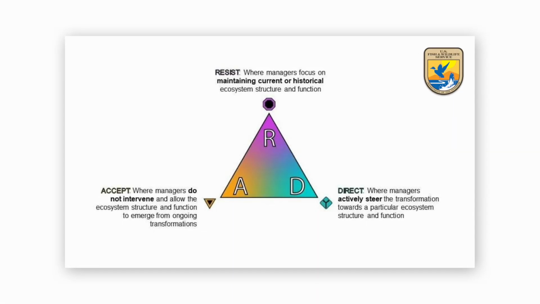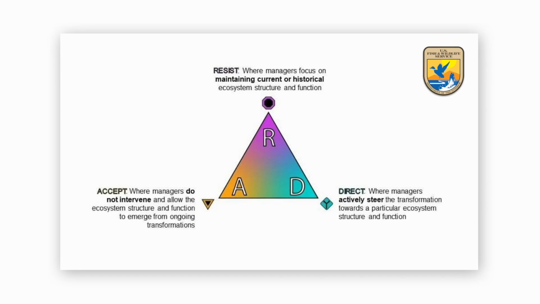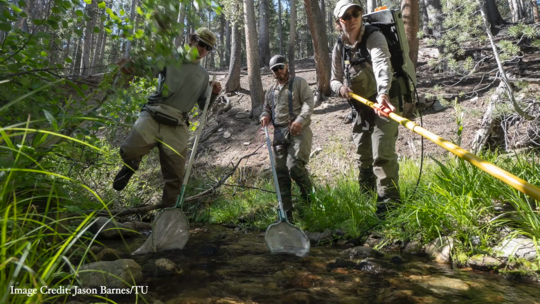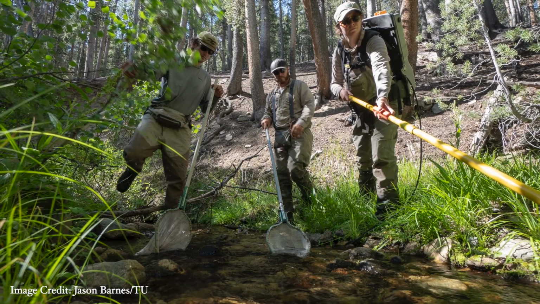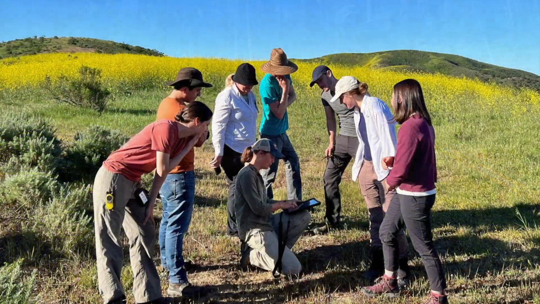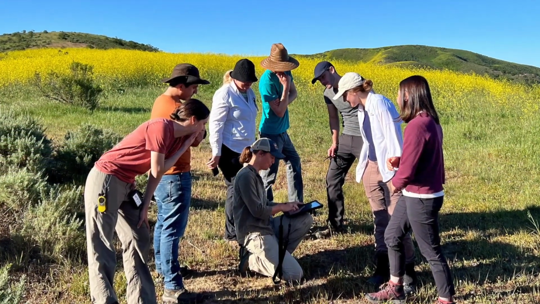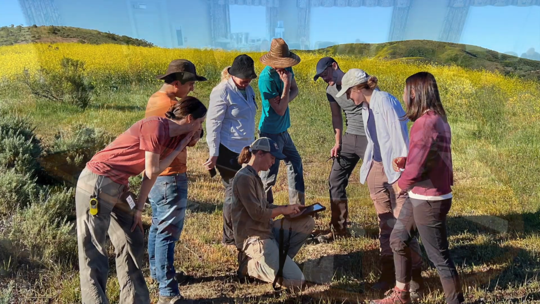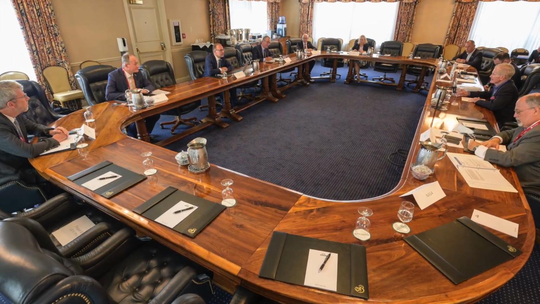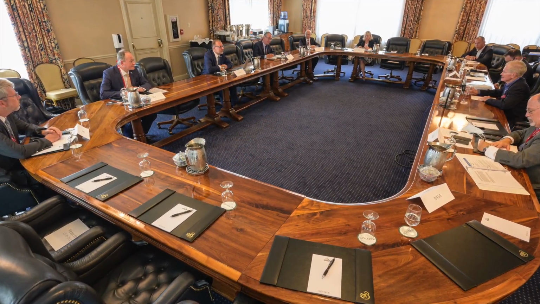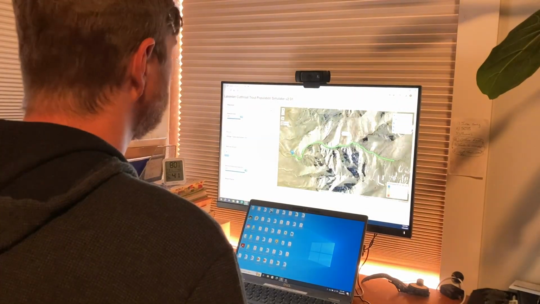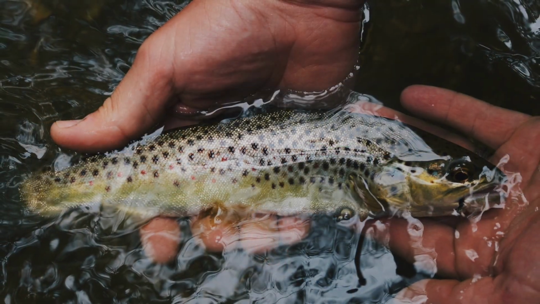Soon, we intend to incorporate all this information into USGS's Resist, Accept, Direct triad to prioritize future trout conservation actions with climate change taken into account. MPVA has proven to be a valuable tool for supporting conservation of cutthroat trout and other vulnerable fish species. With active collaboration with its end users, including government agencies and nonprofits, it demonstrates how science can be effectively translated into on-the-ground applications.